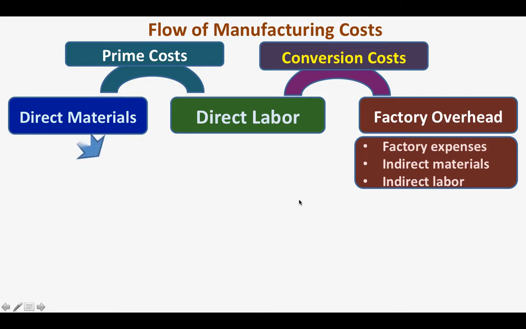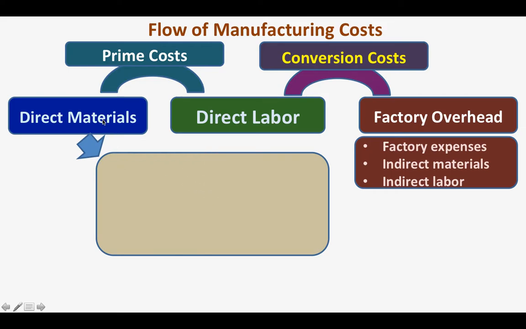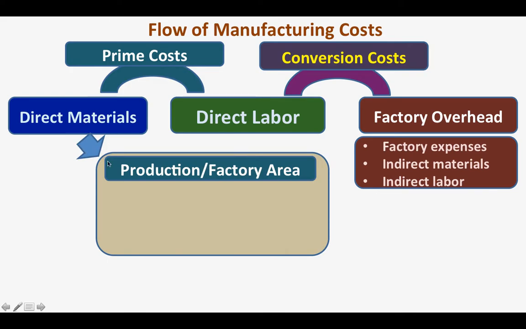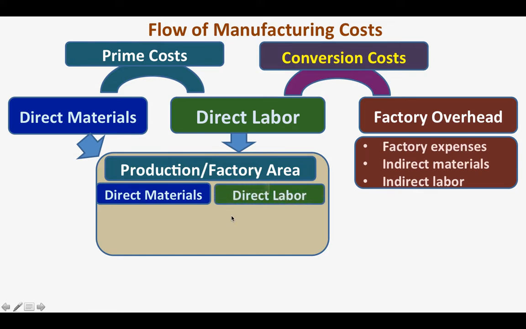Okay? So, yung direct materials natin, okay, basta gagawa na tayo, we will put yung materials na kailangan sa production area, so we will transfer the cost here, yung direct materials, and then we will now employ labor to do the conversion of the direct materials. So gawin yung mga product, and we will now have the direct labor cost here, and we will also incur factory overhead in the production area.